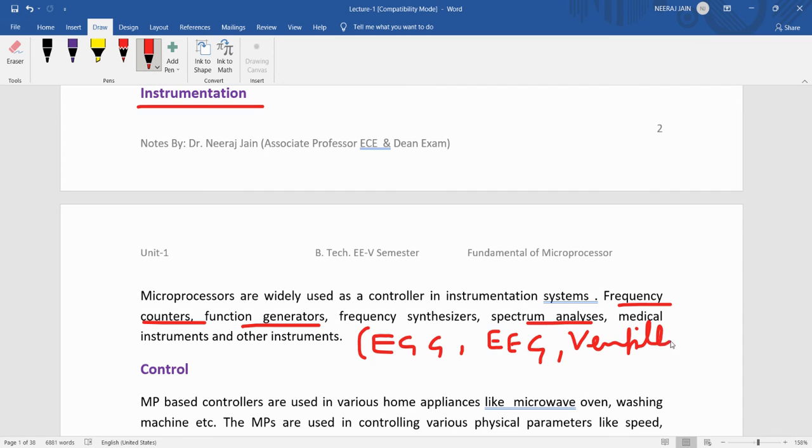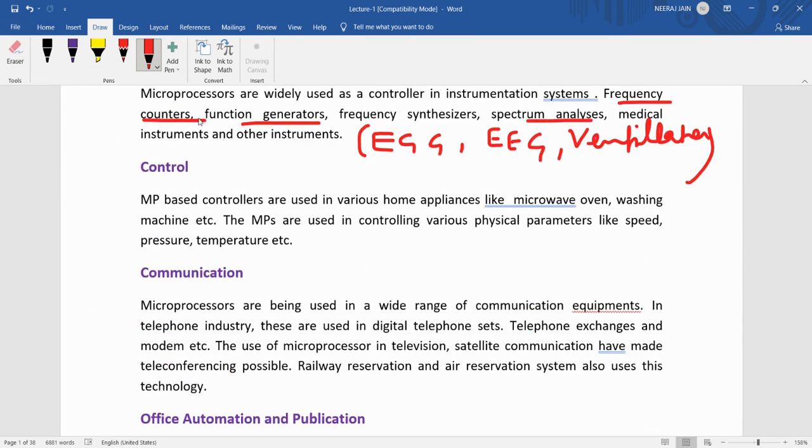All these medical equipment use a suitable microprocessor or microcontroller.